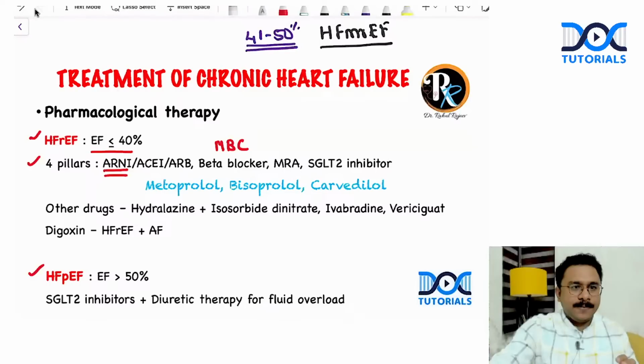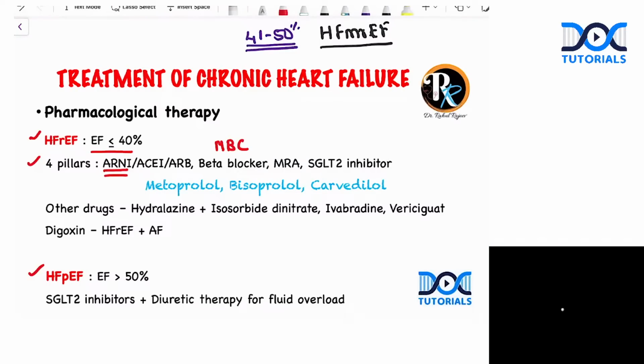Just one second. In addition to the 4 pillars, can you just wait one second? Let me just adjust.